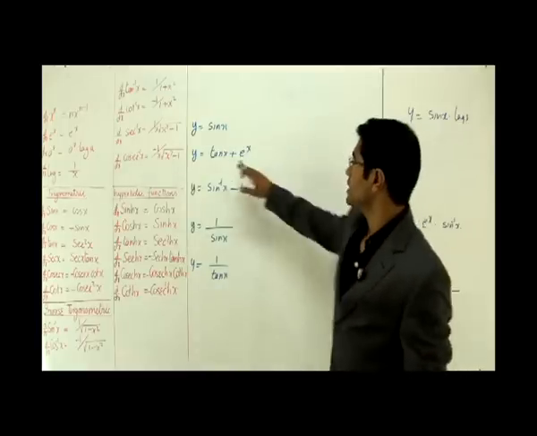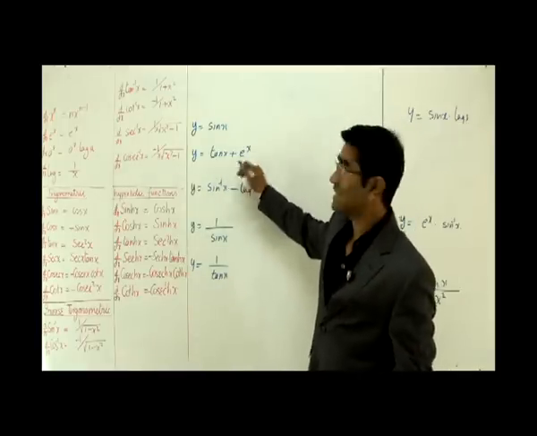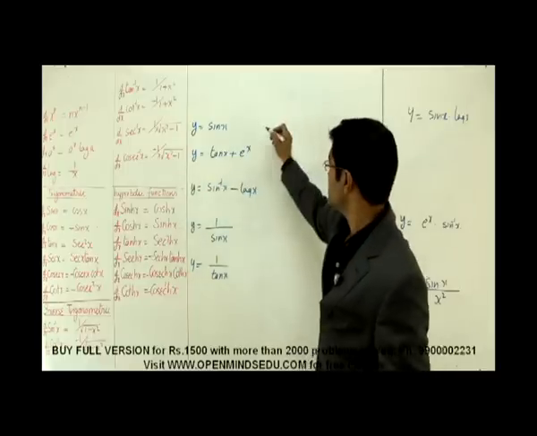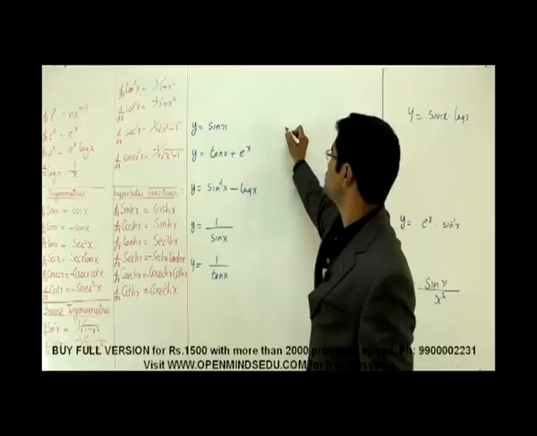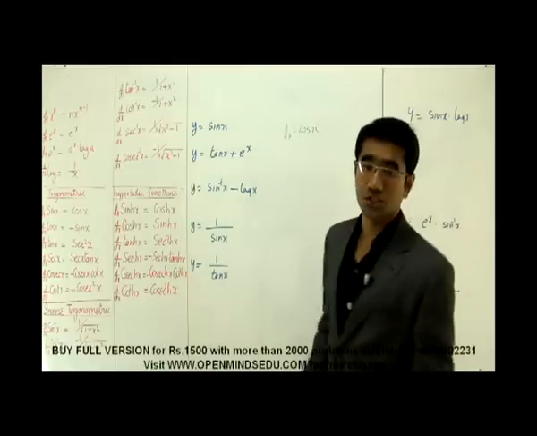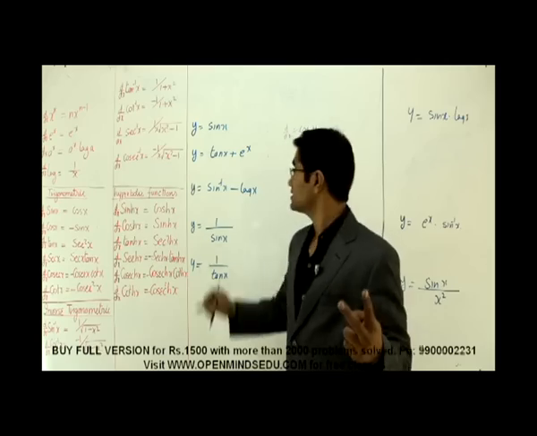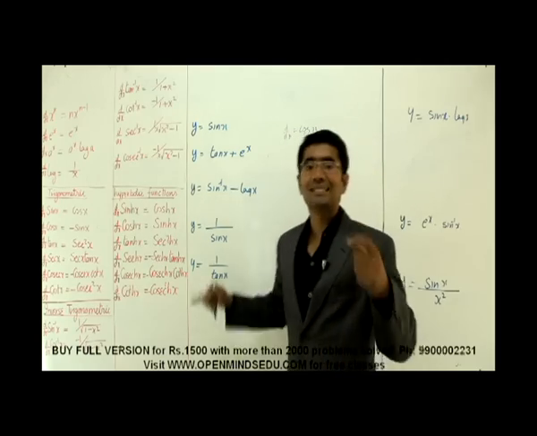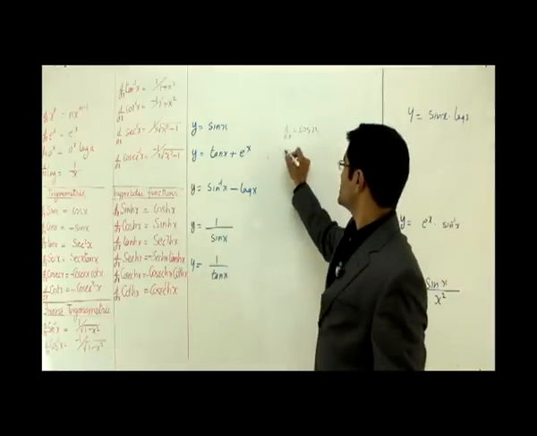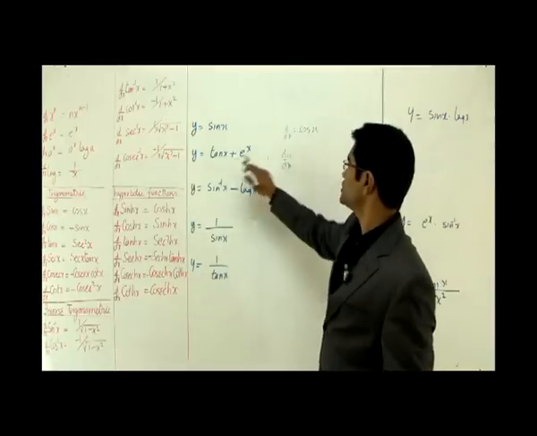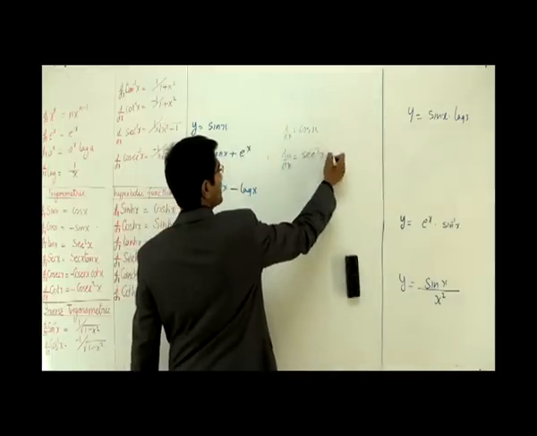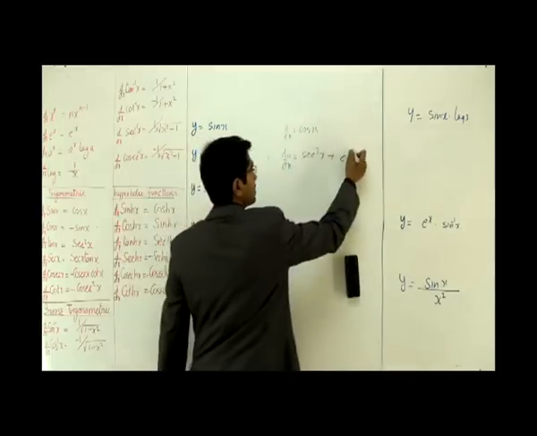Right? I say that if at all they're coming like this, one by one, I can still differentiate directly just using these formulas. Let's go with the first guy. Differentiation of sin x is what? dy by dx is simply cos of x. Nothing much, right? If there are two functions and there's a plus sign or a minus sign, I take them one by one only and differentiate. Like dy by dx says differentiation of tan x is what? Simple secant square x, and differentiation of e power x is e power x itself.